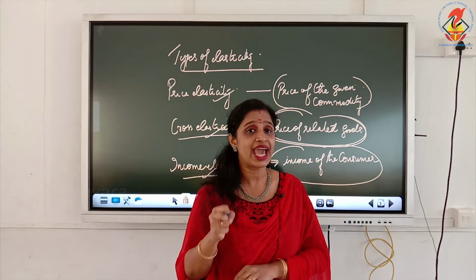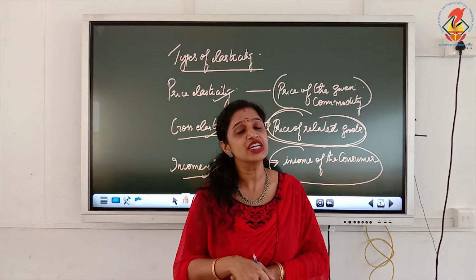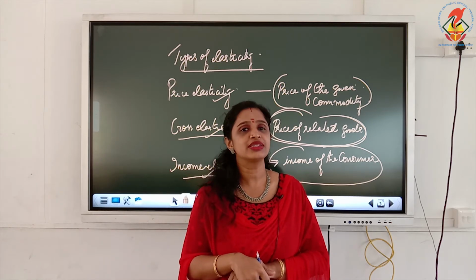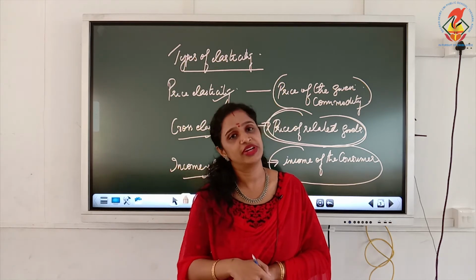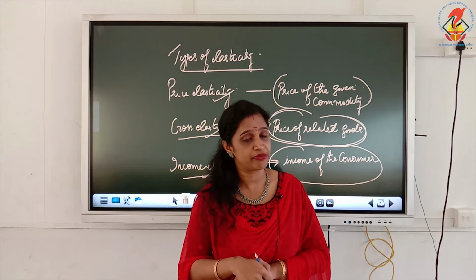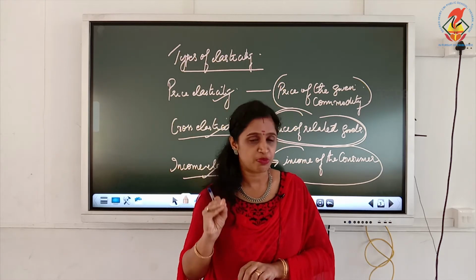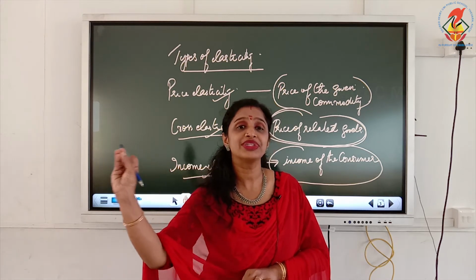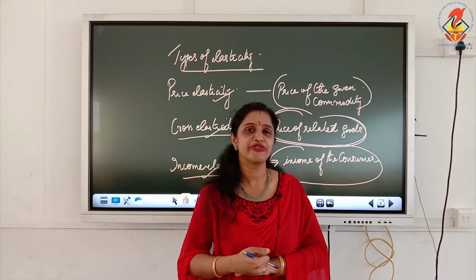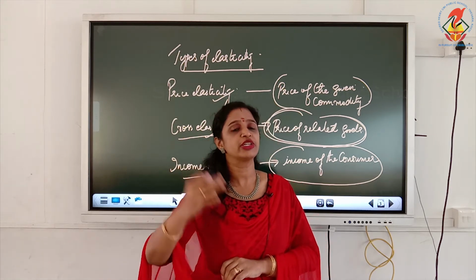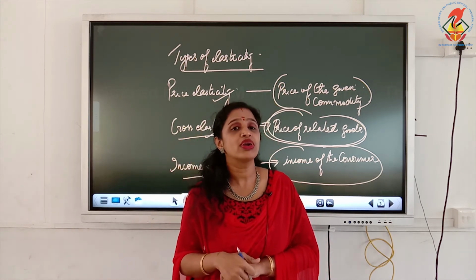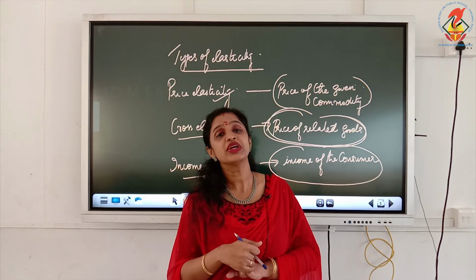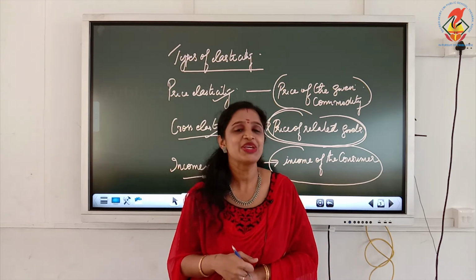How will he react to the quantity demanded of a commodity when his income changes? That is known as income elasticity of demand. So, income elasticity of demand is the degree of responsiveness of quantity demanded of a commodity due to a change in the income of the consumer. So, when the income of the consumer increases or decreases, what is the responsiveness? What is the degree of responsiveness of the consumer to a change in the quantity?